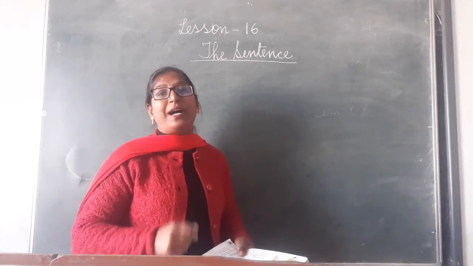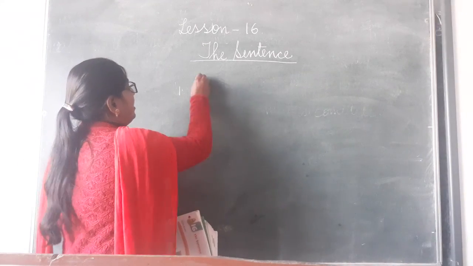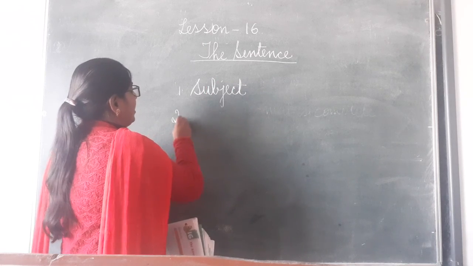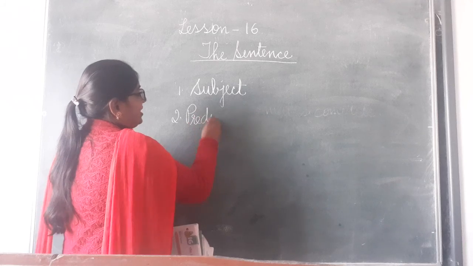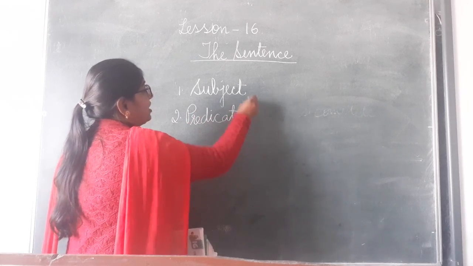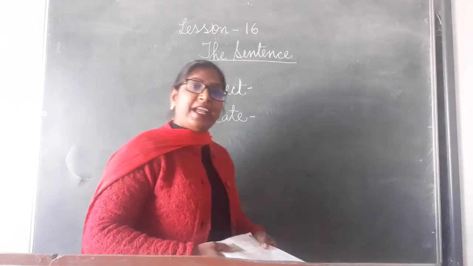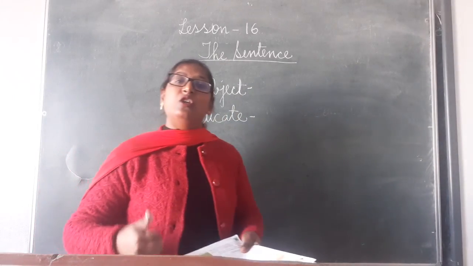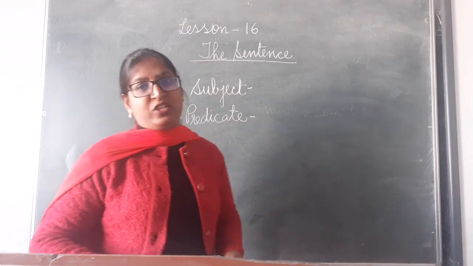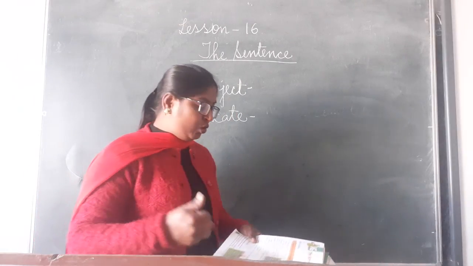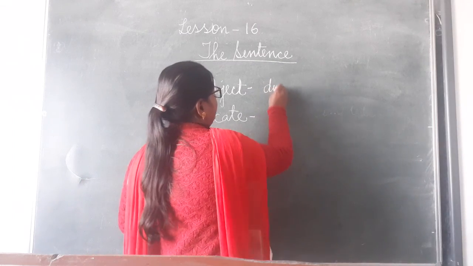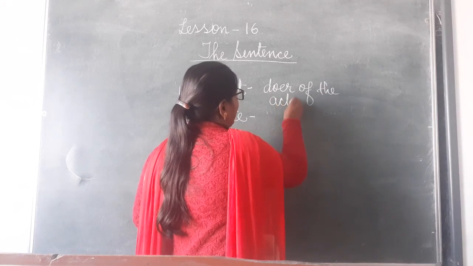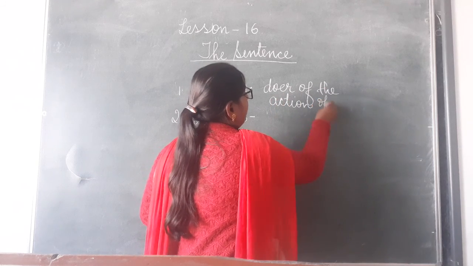Now we'll study about the parts of a sentence. A sentence is having two parts. What are they? The first one is subject and the second one is predicate. Subject, the doer of the action of the verb, who is performing the action. Subject is the doer of the action of the verb.